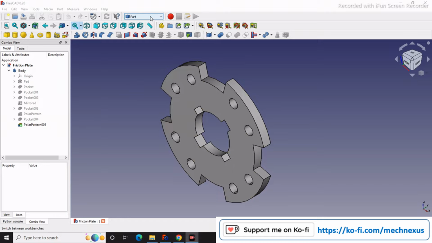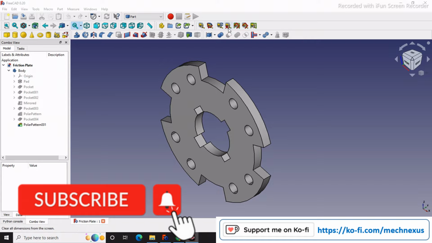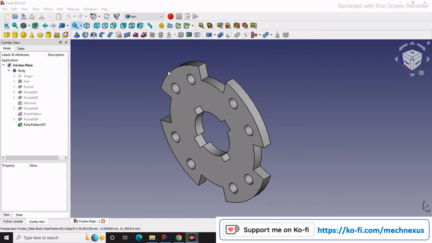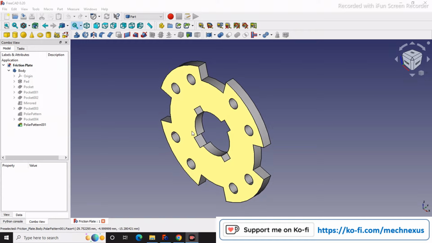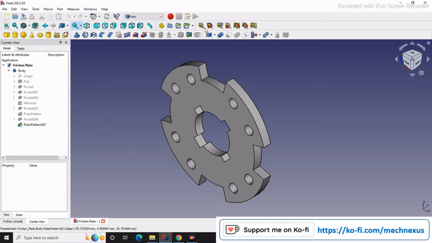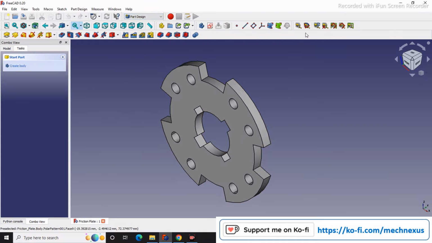If we switch to the Part Workbench, here are the measuring tools given, but these measuring tools are only beneficial to measure the linear dimensions. What if you wanted to measure the dimension of this arc or this diameter or this radius? You will not find any options here in a Part Workbench or Part Design Workbench.